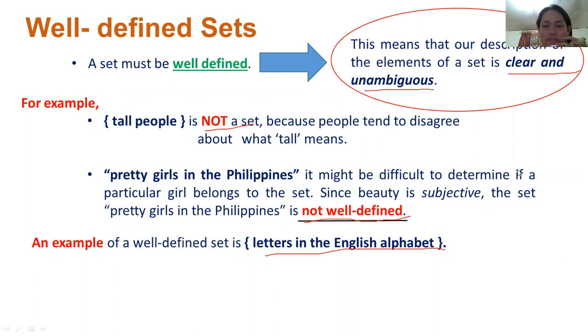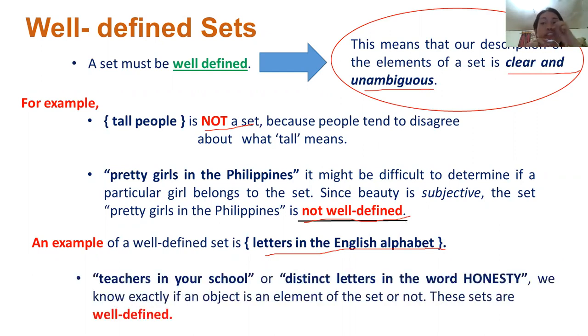Okay. Now, let's have another example. Teachers in your school. How many teachers do you have in your school? How many of them can you identify? For example, in your section. Can you? Yes, you can. So it shows that it's clear and unambiguous. That's why teachers in your school is considered a well-defined set.